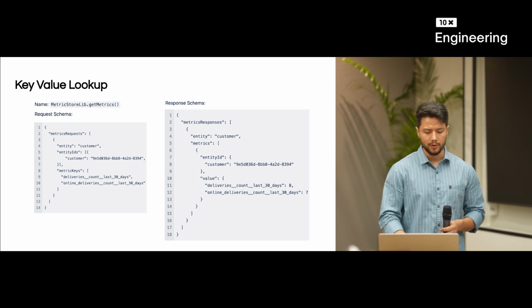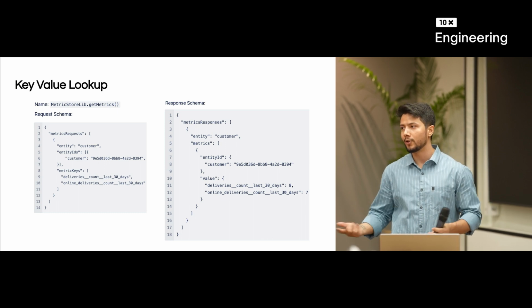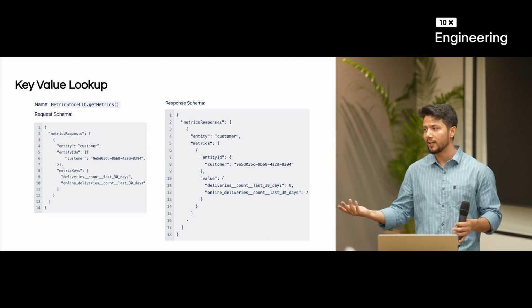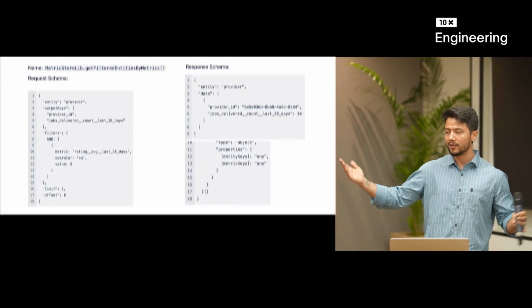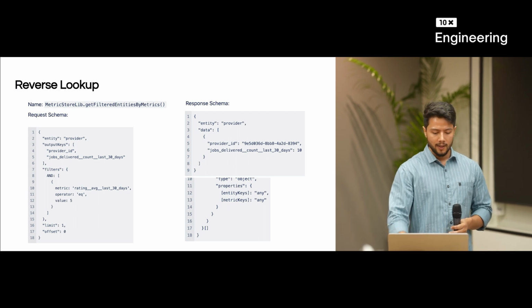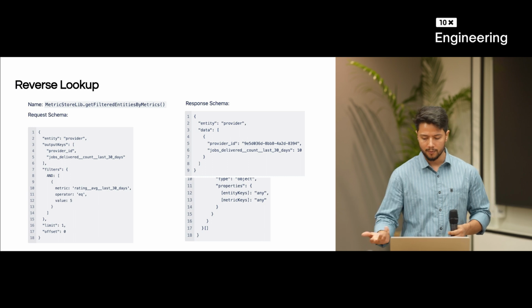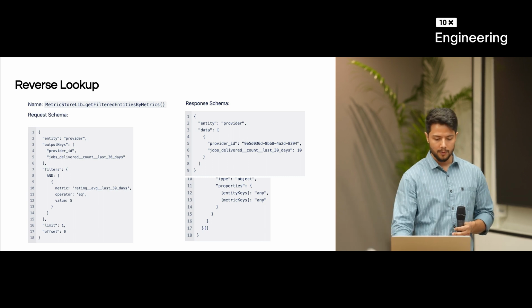Probably we can send communication to those pros because they are performing so well that in the last 30 days they have delivered so many requests and are 5 rated in all of them. So we get the provider ID and the count of the jobs they have delivered.